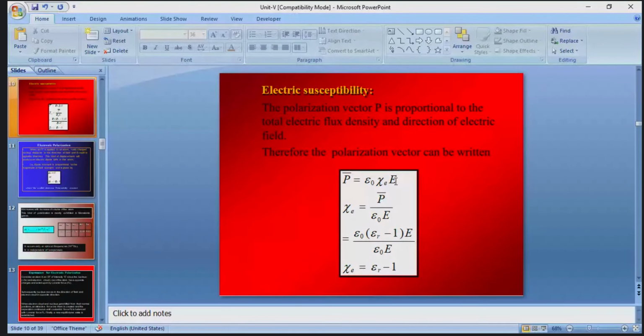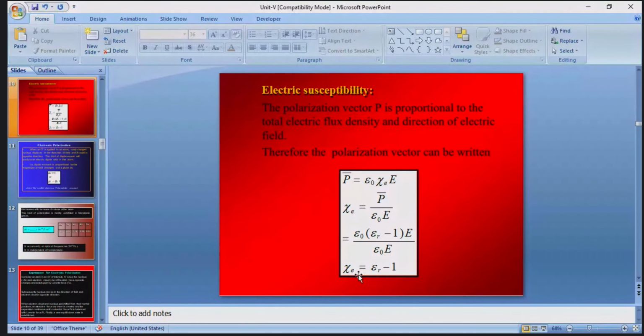Here we need the electric susceptibility, that is Xi is equal to P divided by epsilon naught into capital E. That can be written as epsilon naught into epsilon r minus 1 into capital E, divided by epsilon naught into capital E, because we already know P is equal to epsilon naught into epsilon r minus 1 into capital E. So here epsilon naught cancels, and the electric field capital E cancels.